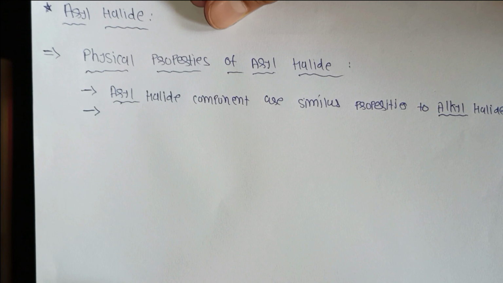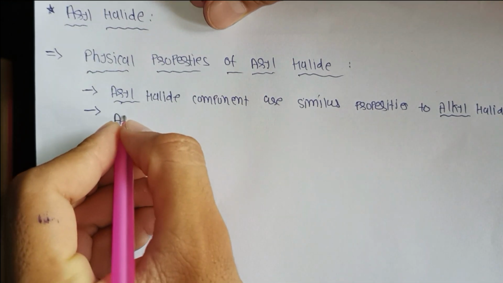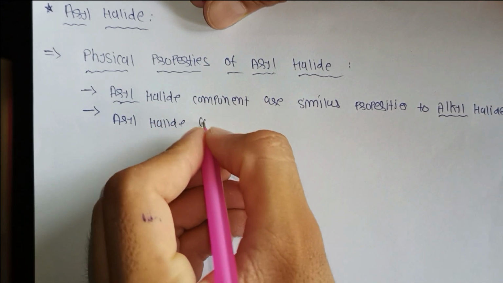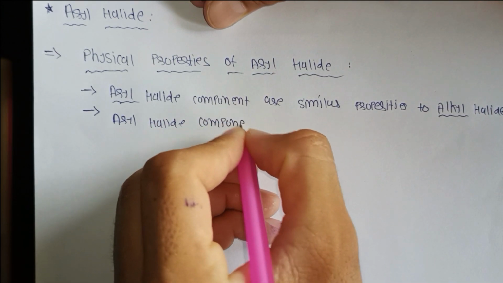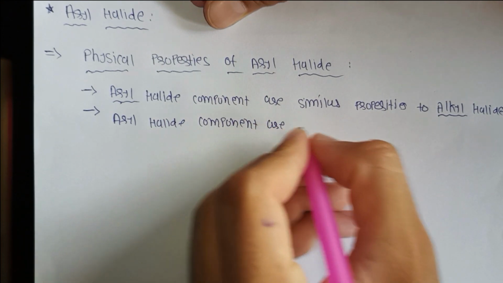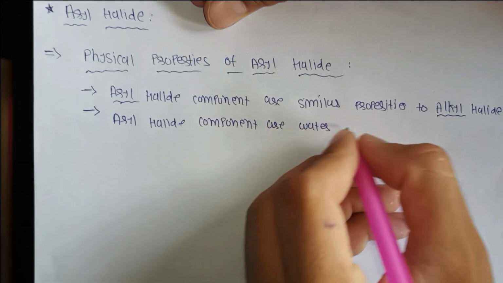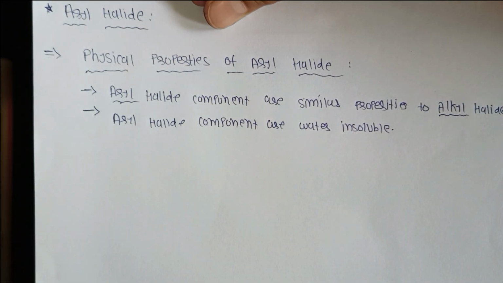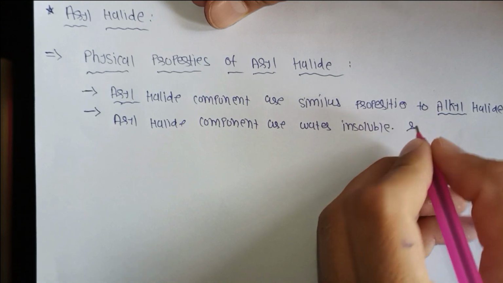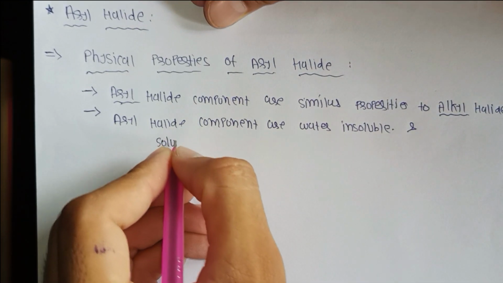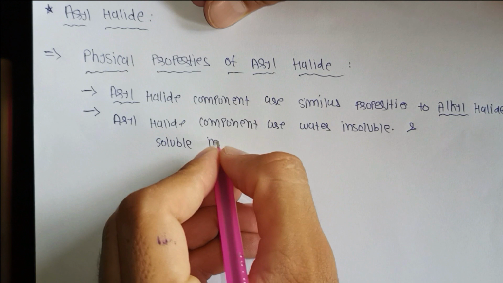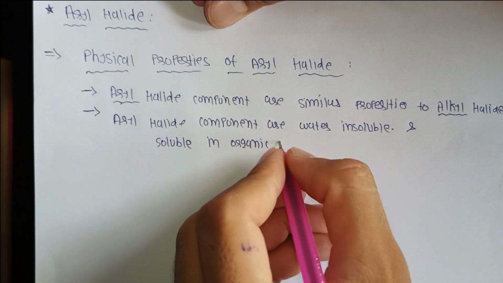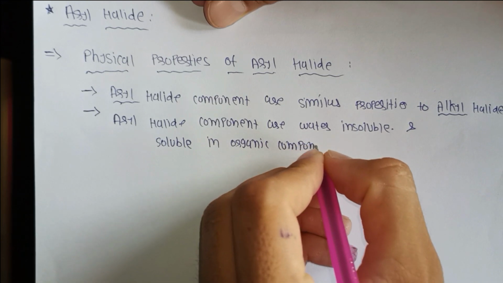Second, generally aryl halide compounds are water insoluble in nature and soluble in organic compounds.